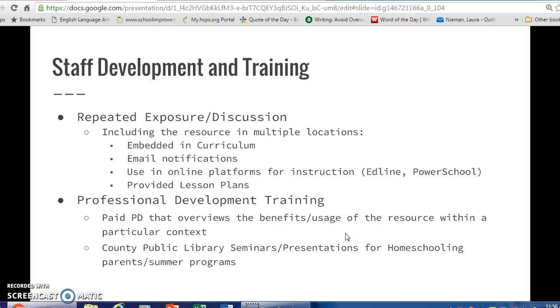So staff development and training, again, would be pretty basic. Two main ways to expose instructors to ReadWriteThink would be repeated exposure and discussion. So you can include the resource in multiple locations. You can embed it in the curriculum, use email notifications, use online platforms for instruction. So you could post links to Edline or PowerSchool, and you could also use it in lesson plans. A basic professional development that overviews the benefits and the usage of the resource might be nice. Also, the county public library could do a seminar or a presentation for homeschooling parents or also for summer programs.